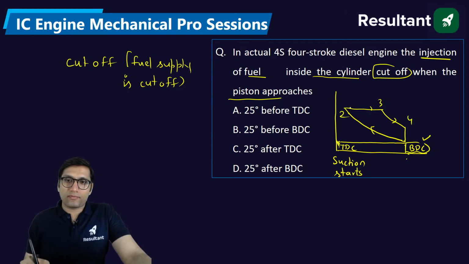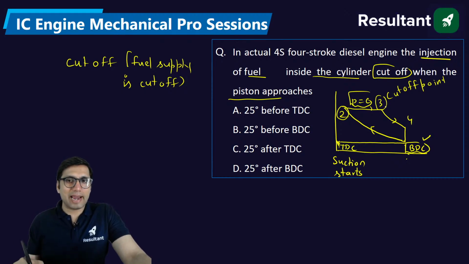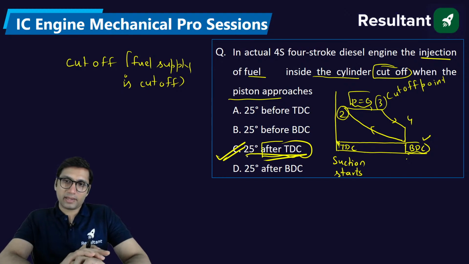And this is the point of heat addition, where heat addition starts, and this is the point of cutoff. In ideal condition, the cutoff takes place at around top dead center, but in actual condition, the cutoff takes place after top dead center. So cutoff takes place when the piston reaches after top dead center.